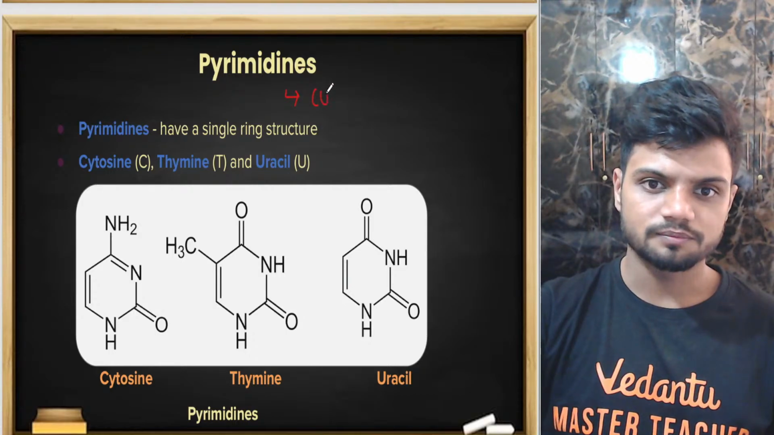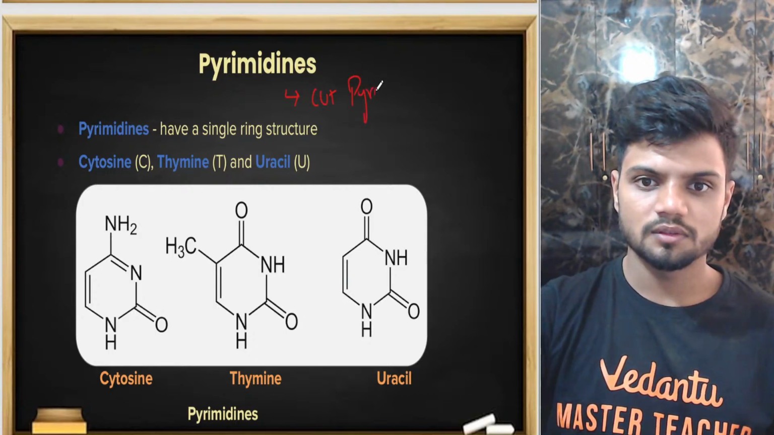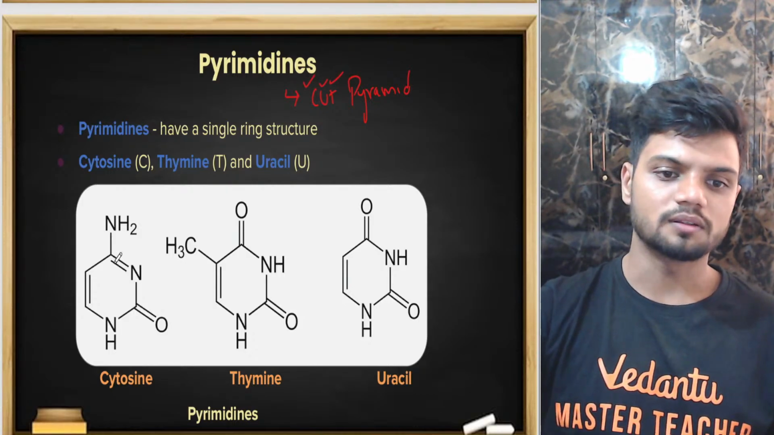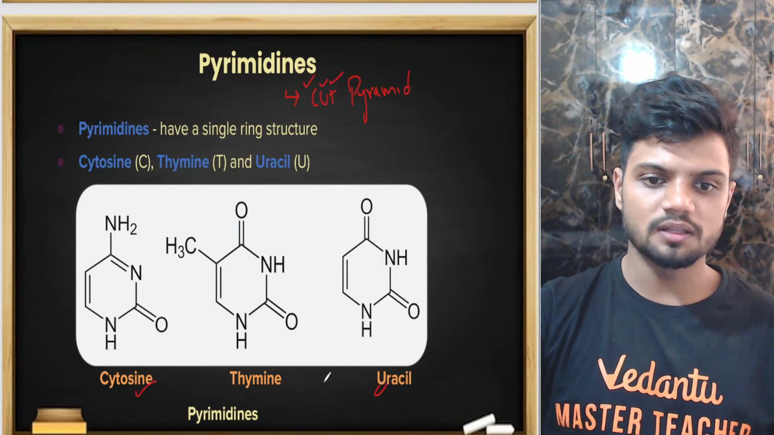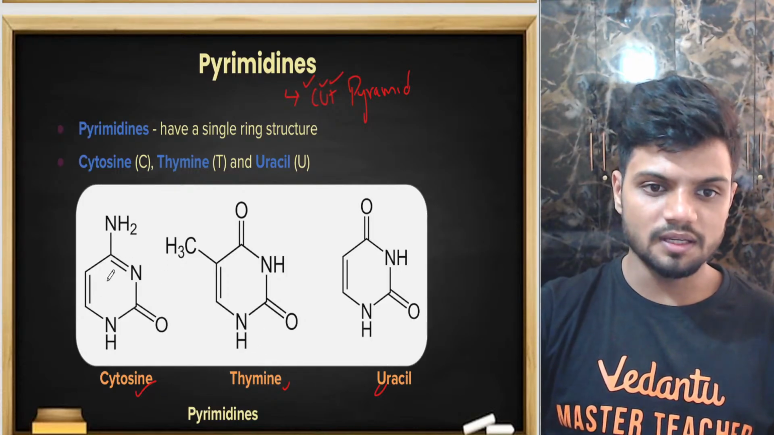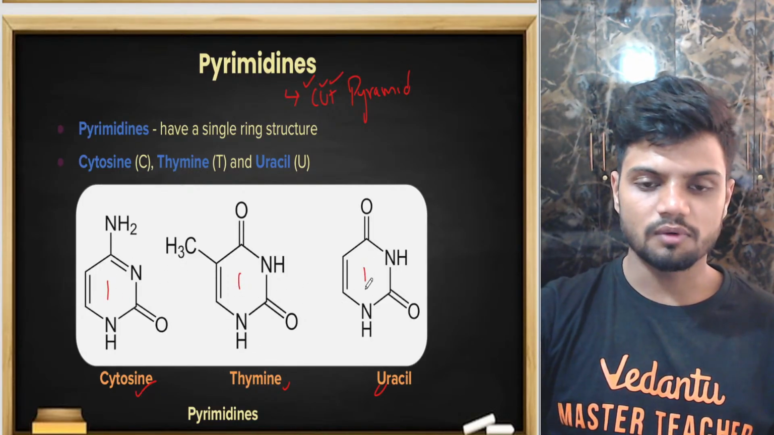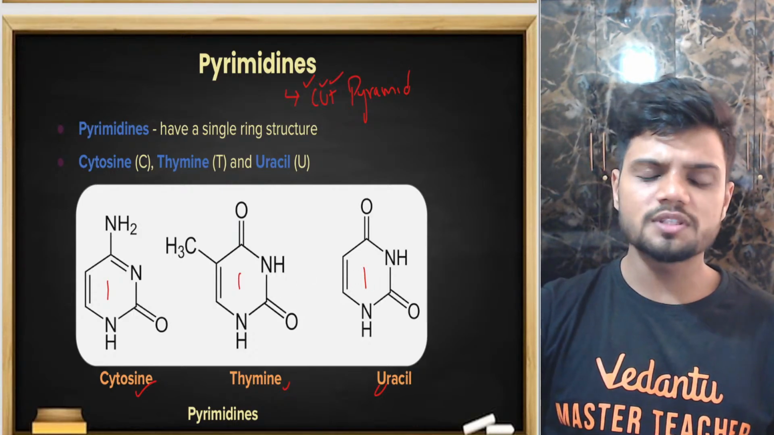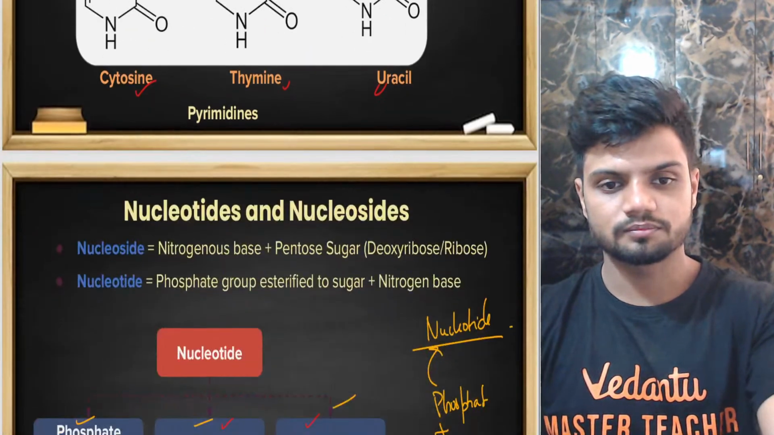At the same time, if you do pyrimidines, what is the trick here? Trick is very simple. Cut the pyramid. Cytosine, uracil, thymine. They are single ring structures. One ring structure. Can you see everywhere one ring? Pyrimidines. Purines and pyrimidines are nitrogenous bases.